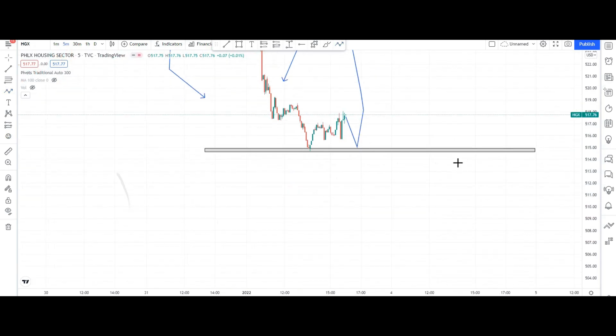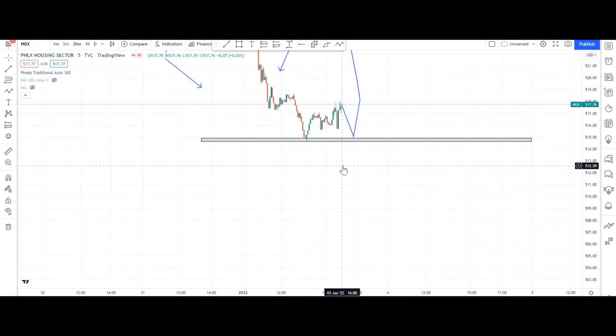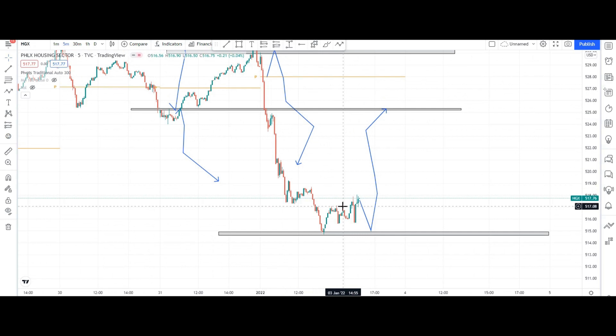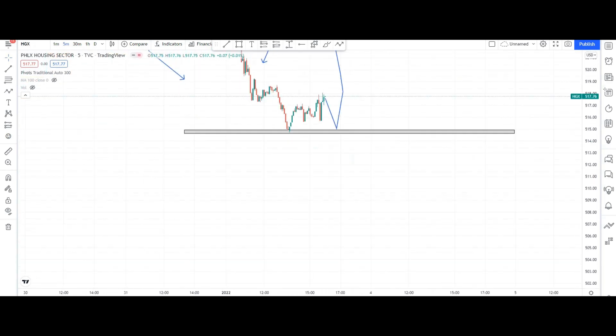Okay guys, it will maybe be sideways because it made a very big move. So after this it will maybe take a pause and take a sideways momentum. If it takes resistance from here, your first target, your second target and your third target, these three targets you can go for.